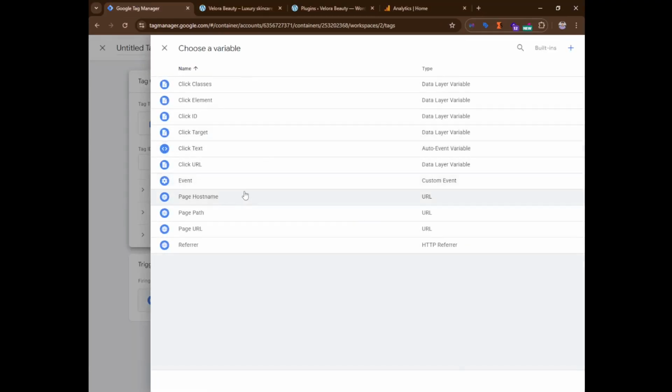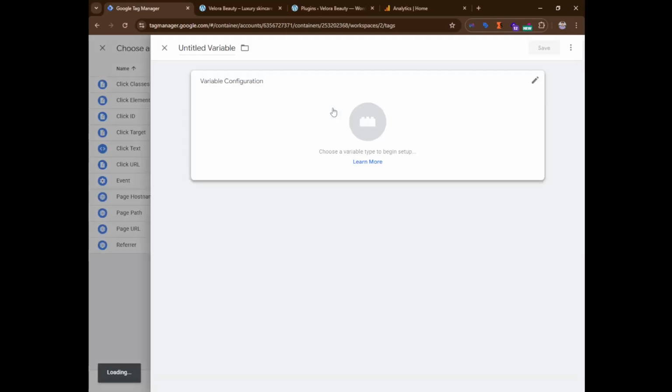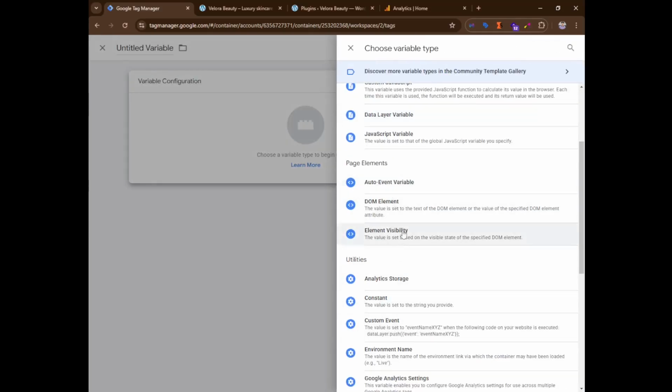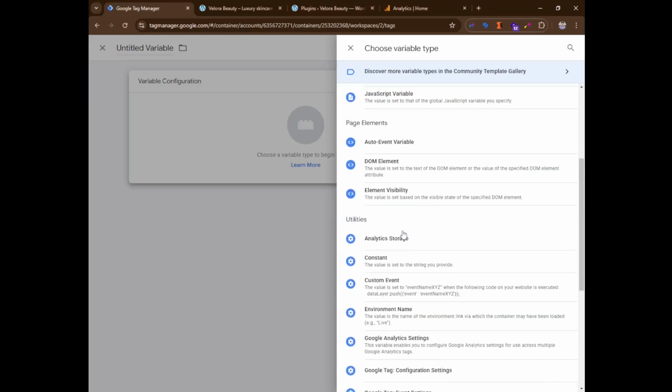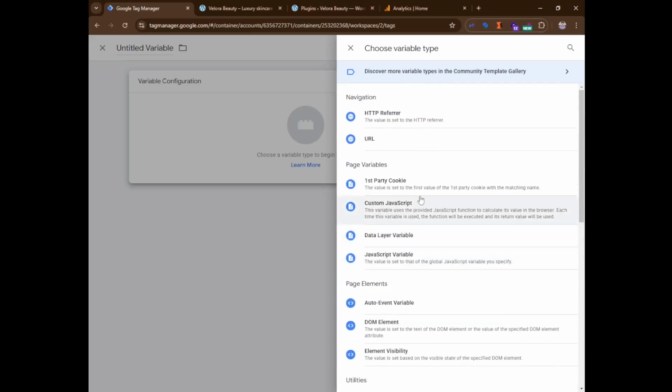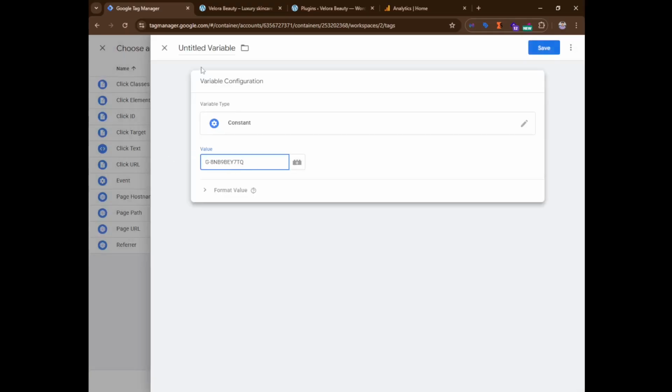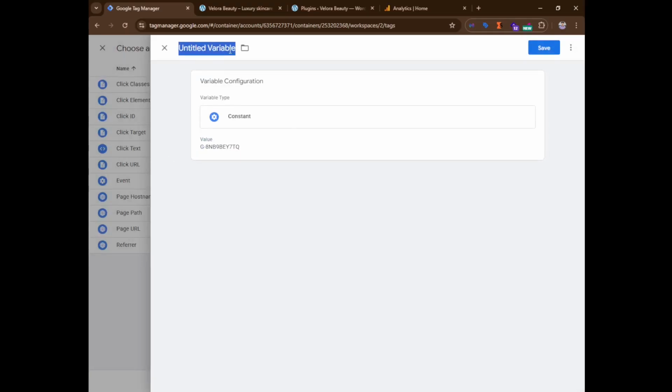I'm going to make a constant variable for that so that I don't waste my time. I'm going to name it GA4 measurement ID, and save it.